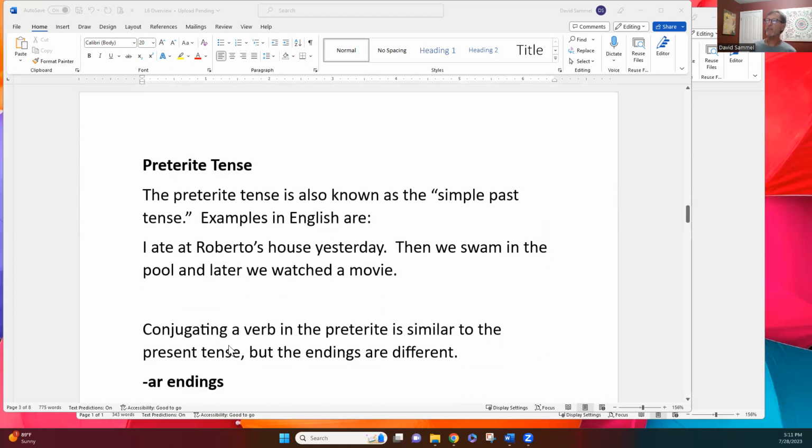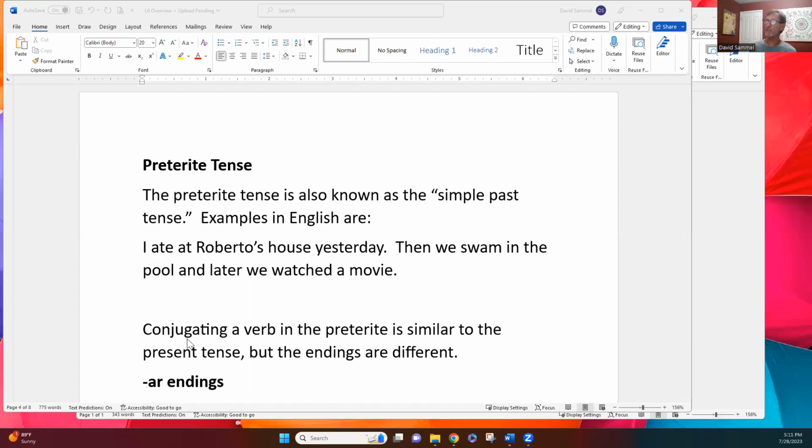We've got into the preterite tense. Now, the preterite tense is also known as the simple past tense, and this is just speaking in the past tense in the simplest possible way. I ate, we swam, we watched. Okay, verb conjugations like that. That's called the preterite tense.